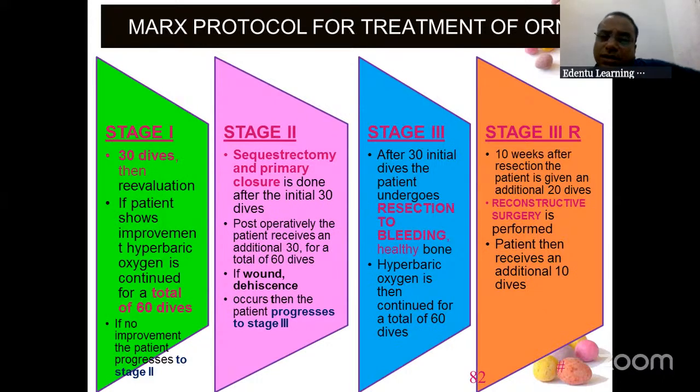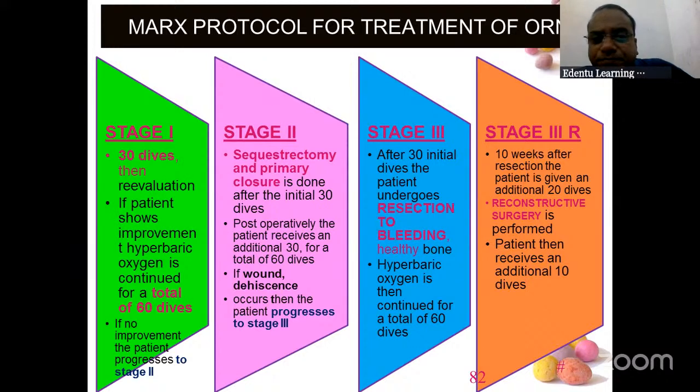Implants, titanium implants of the TMJ, whatever, if hemimandibulectomy was done, whatever was done, you give 20 dives, do the surgery, and then you give the remaining 10 dives. So that is the end of the treatment, because an implant is kept, so there is no story of progressing further.